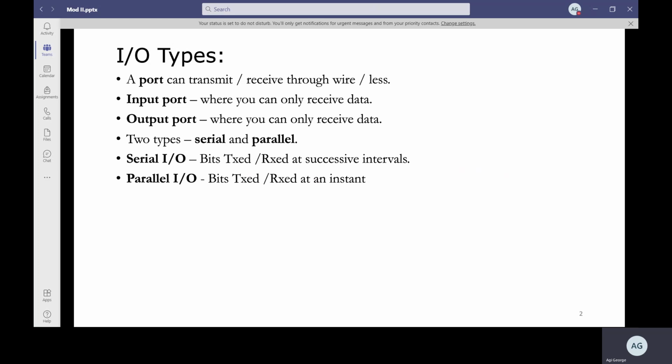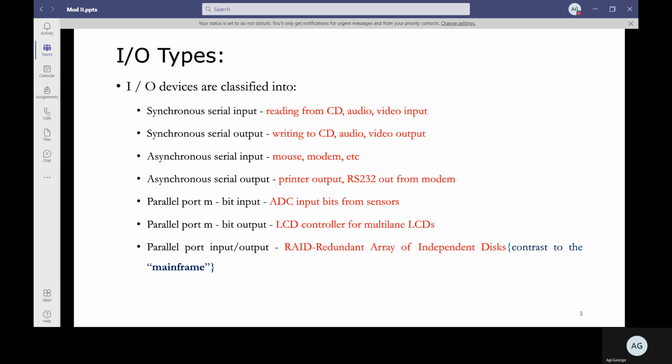Then there are two types of how the data is received and transmitted, based on the number of bits at a time. You can have serial and parallel IO. In serial IO, bits are transmitted at successive intervals, that is, one at a time. In the case of parallel IO, bits are transmitted at an instant. If you have an 8-bit parallel data bus, data is transmitted in one particular cycle of a clock. So the IO types are classified into these.